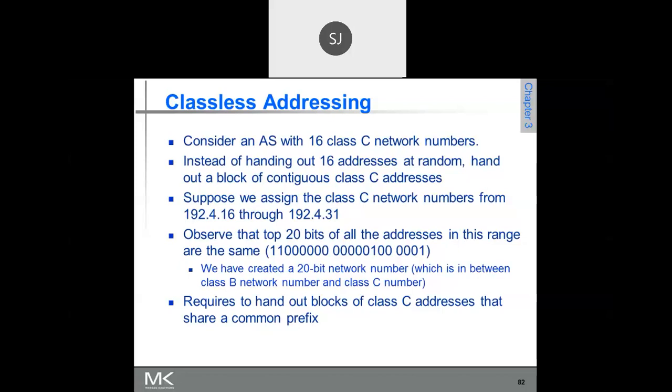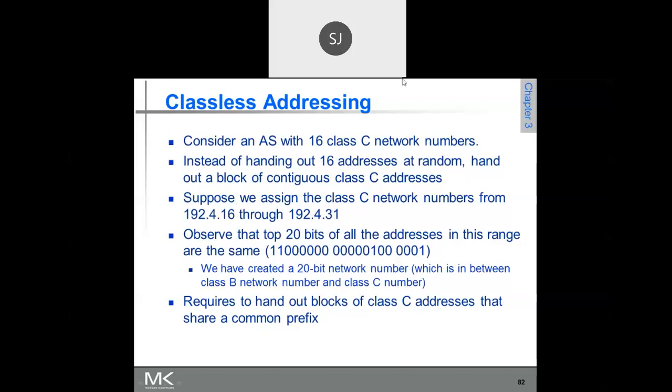What we did here, do you know? It is aggregation of all these subnetworks. You see here what he has given. Consider an autonomous system consisting of 16 classful networks. Which are those 16 classful networks? Starting from 192.4.16.0 up to 192.4.31.0. So these subnetworks we have joined together, clubbed together into a supernet. We have aggregated them together into a supernet.